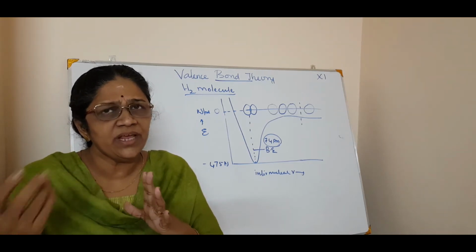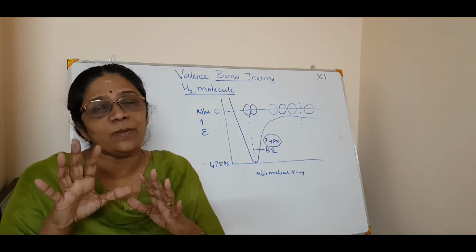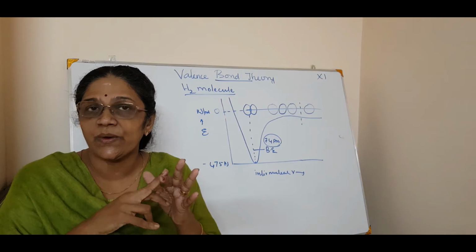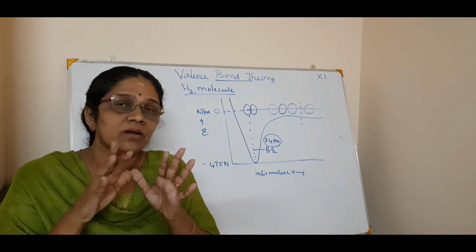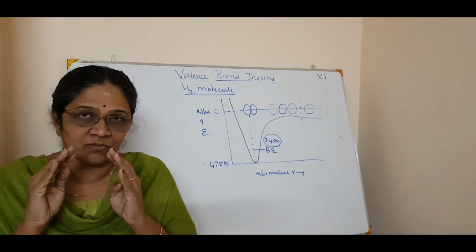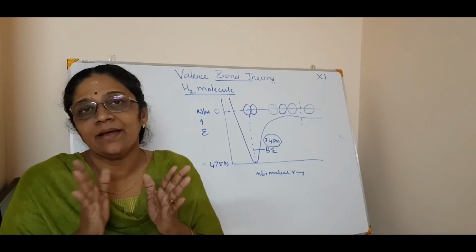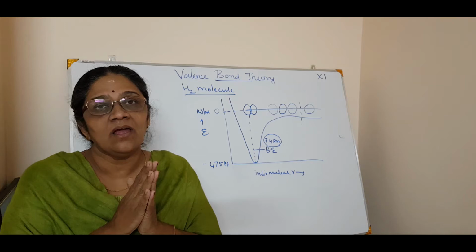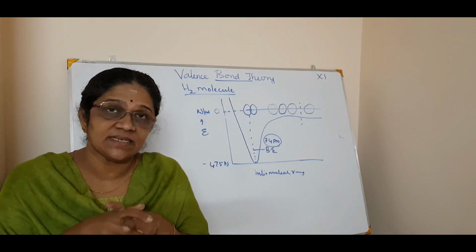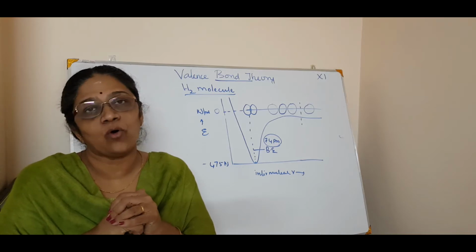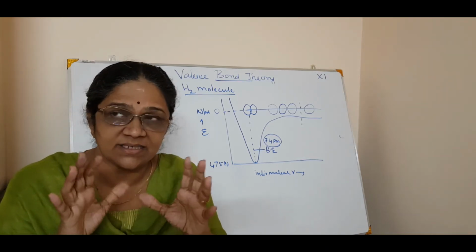We are not going into d. You know there are 5 d orbitals: dxy, dxz, dyz, dx square minus y square and dz square. Now our explanations are limited to s and p. Now we will see what this VB theory tells us regarding the orbitals, or overlapping of orbitals. It's a simple discussion.